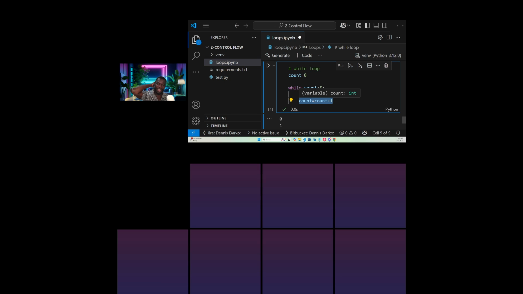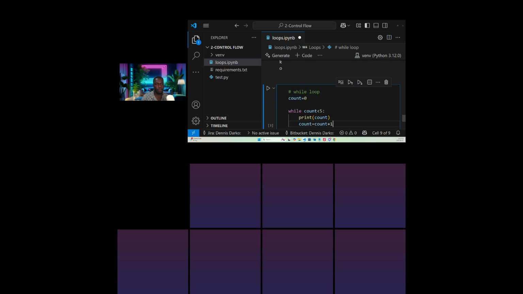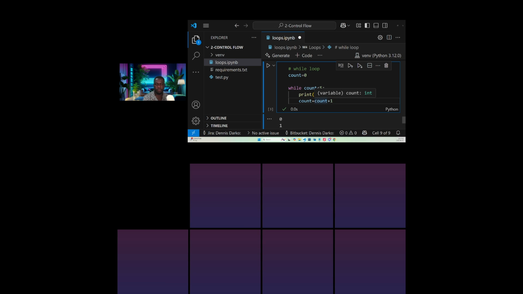Someone said I think you need to interrupt it. Yes, I needed to interrupt it to stop, else it will continue. I forgot it's not my kernel, so I restarted the kernel quickly. So you could see I just needed to set this condition here and then we get that. Remember I told you the while loop continues to execute as long as the condition is true. So it ends. It's less than 5, so count is equal to count plus 1. So 0, 1, 2, 3, 4, and that's it. All right, so this is how while loop works, and it's very simple.